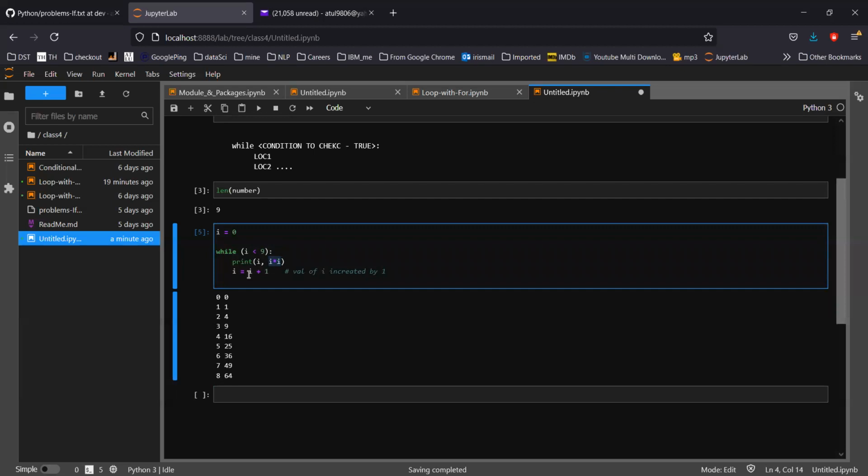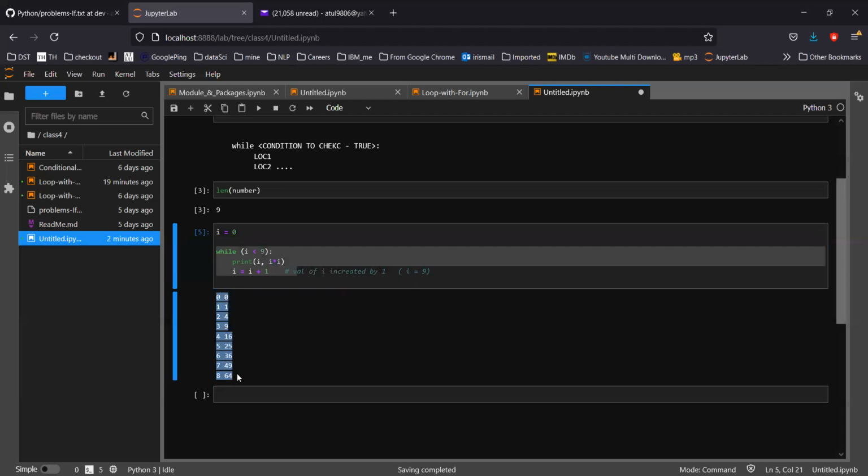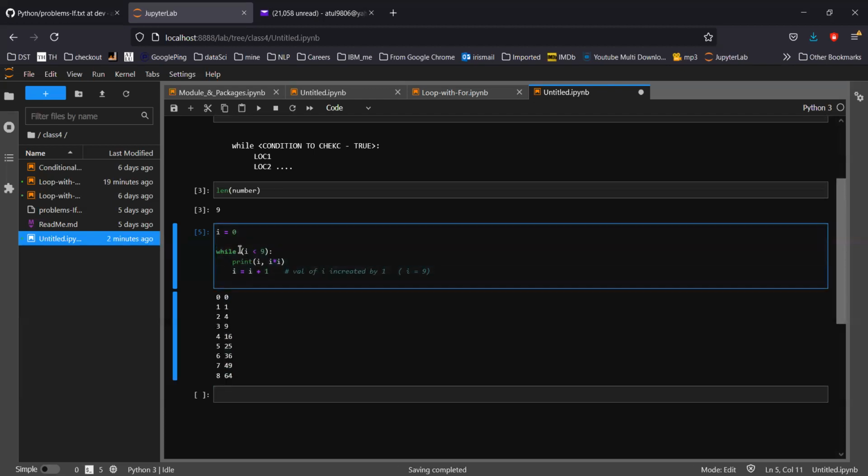Now what's happening? In the last loop, I's value will be 9. Now it will go back again and check the condition here. Is 9 less than 9? Obviously the condition is false and our while loop stops. So here what we have done is put a definition such that the while loop condition must be false somewhere, otherwise the loop will never stop.